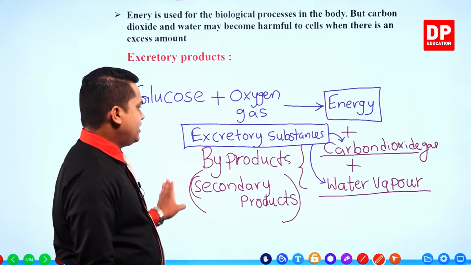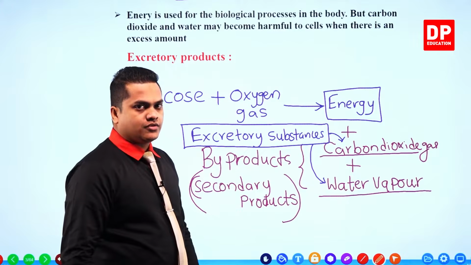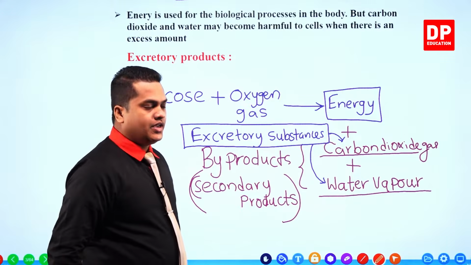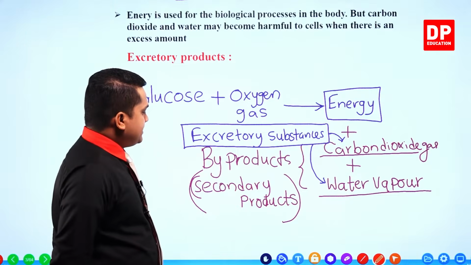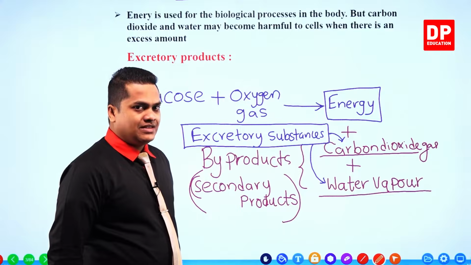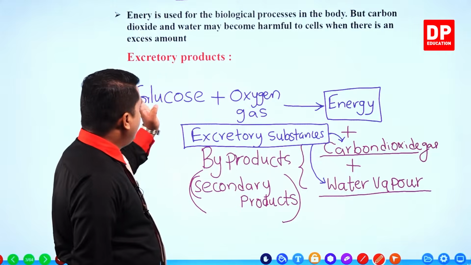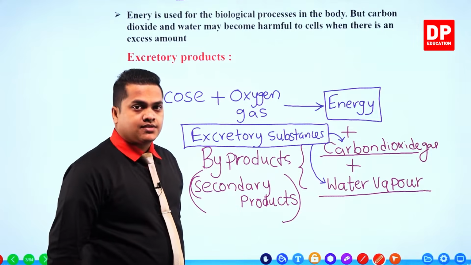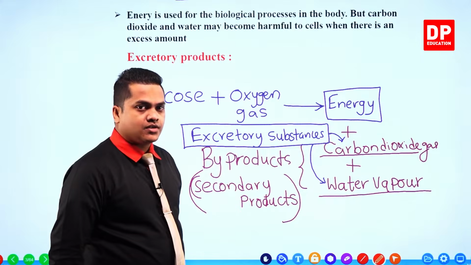These are also referred to as the byproducts of the chemical reaction, in simple terms, secondary products. So this is the definition for excretory products.